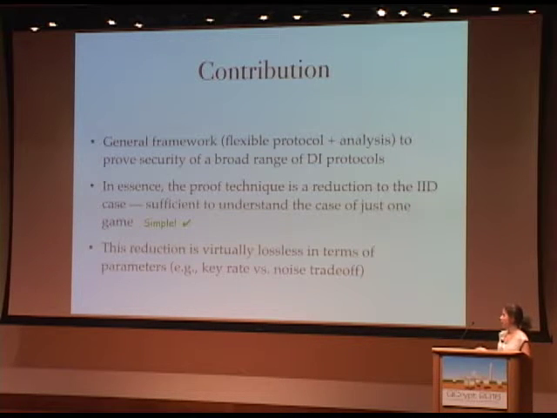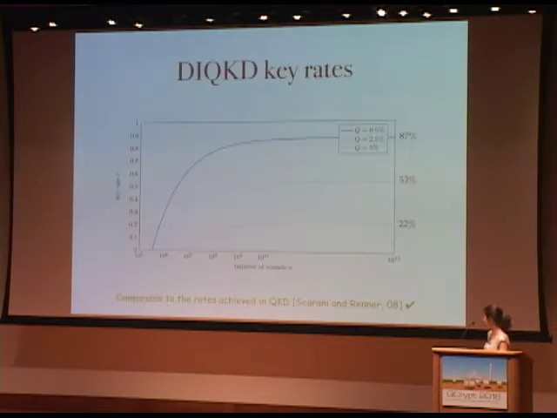Another advantage is that the reduction is virtually lossless in terms of parameters. Whichever parameters we can get for the IID and finite statistics case, we can also get more or less for the general quantum adversary. So we get tight results, for example, key rates and noise trade-offs. As concrete examples, we apply our framework to device-independent QKD and randomness expansion, both based on the CHSH Bell inequality, and let me show you some of the results.